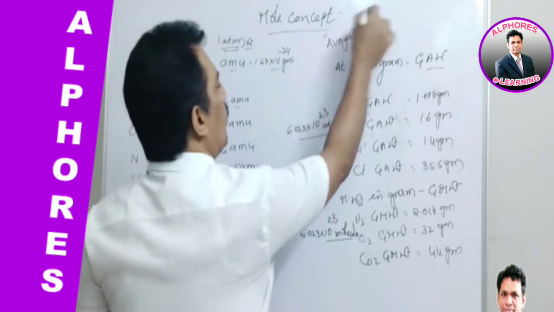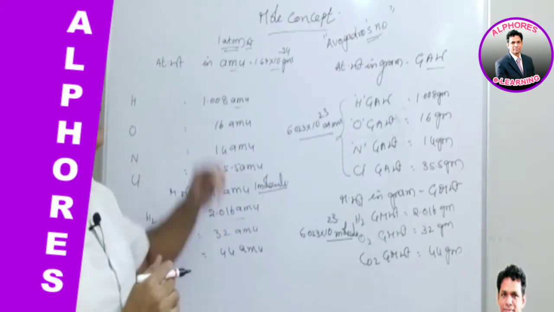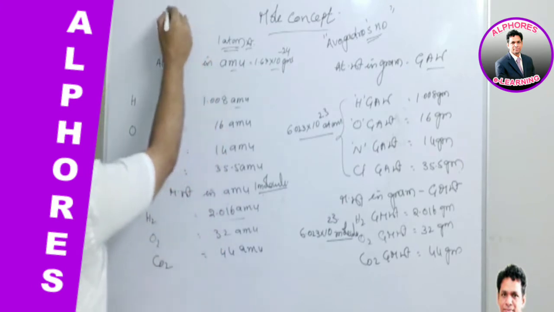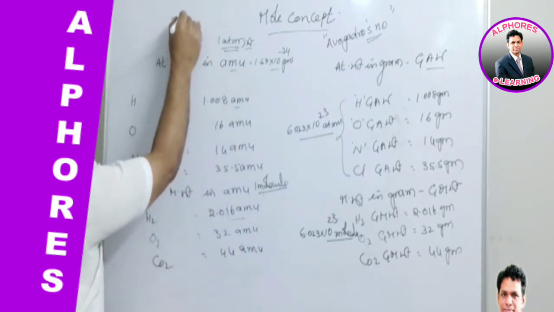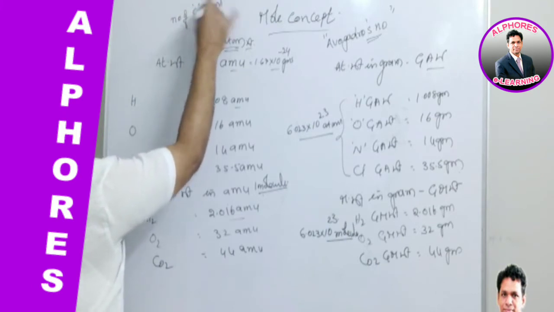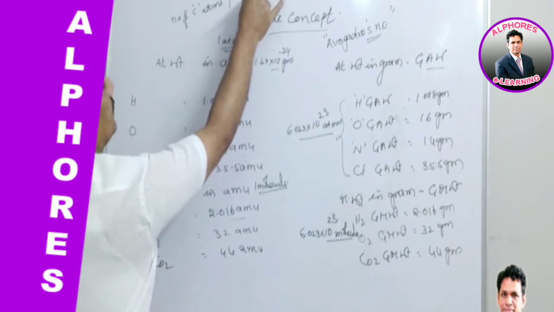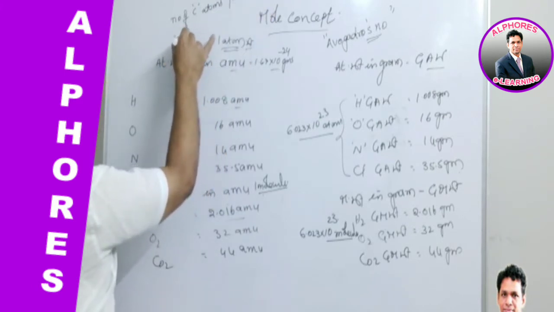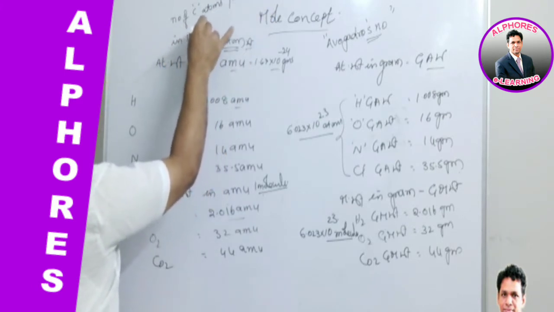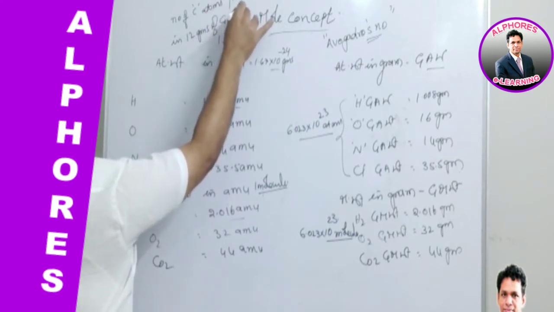Let us consider the mole concept as per Avogadro. The mole definition is the number of carbon atoms present in 12 grams of carbon-12 isotope.